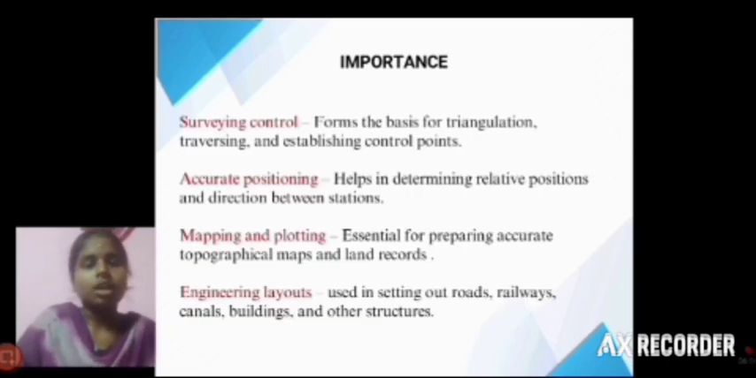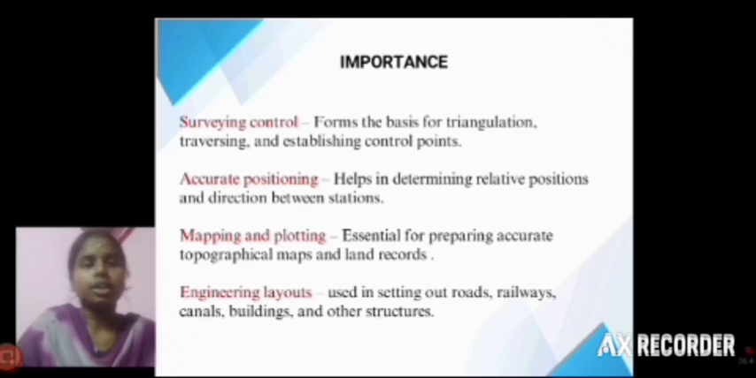Then importance. Why do we use this theodolite? For the purposes of surveying control, accurate positioning, mapping and plotting, and engineering layouts. First, surveying control. In surveying, this theodolite is used not only for horizontal angle measurement but also for triangulation, traversing, and establishing control points. Triangulation is when the area is divided into multiple triangles and then measured.